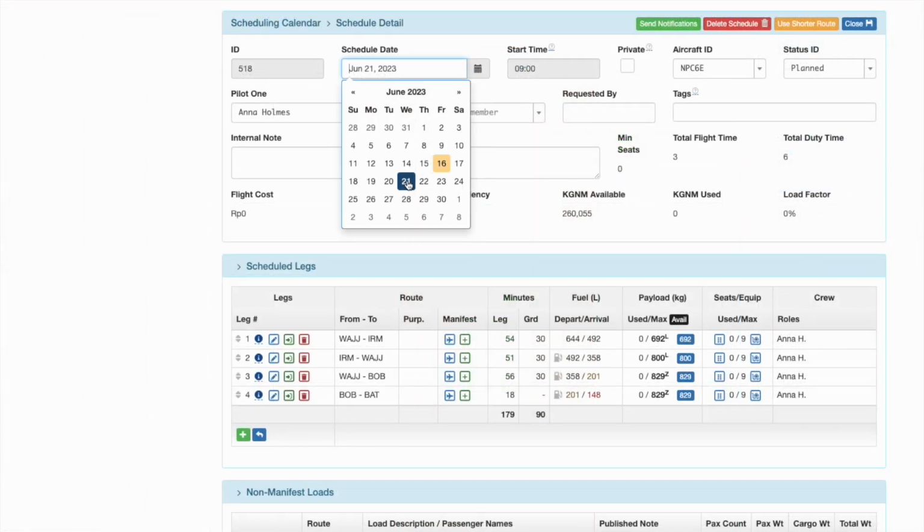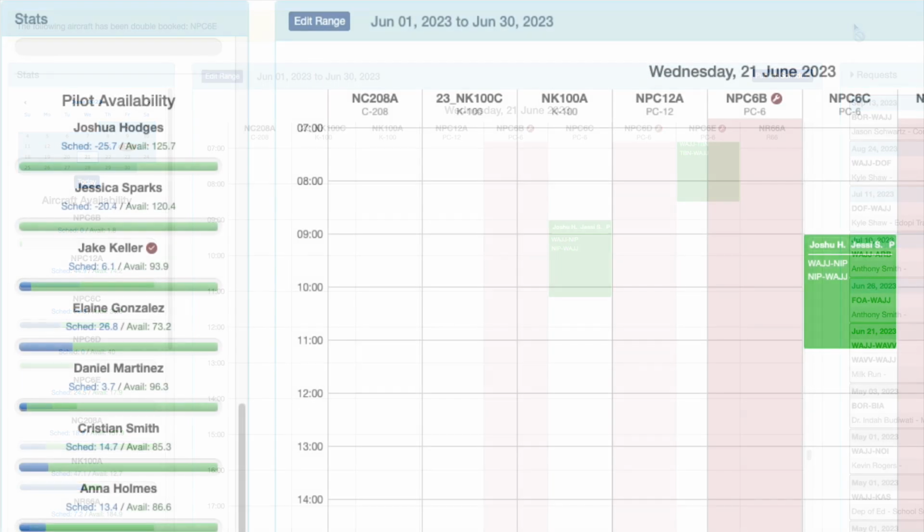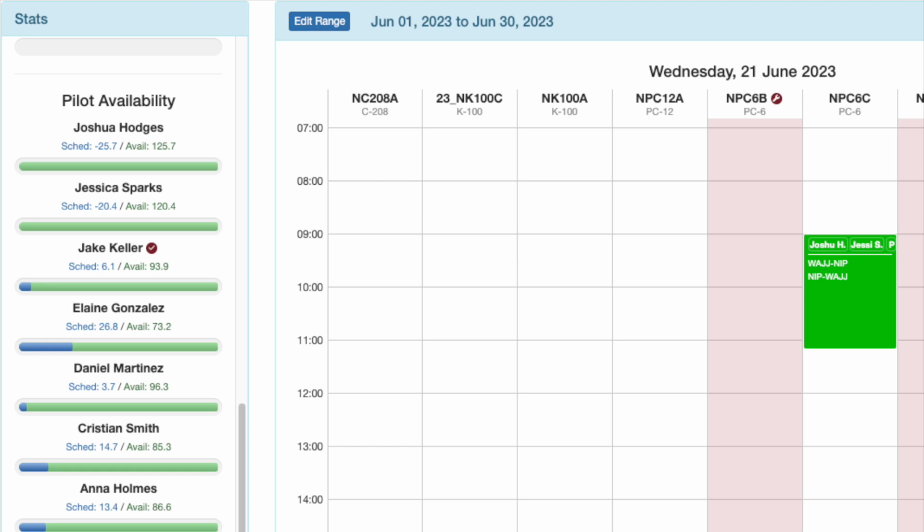If the double booking happened from the schedule detail, when you return to the scheduling calendar, you will also see a warning message at the top. The next video covers crew assignments.